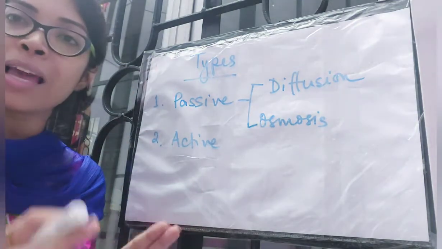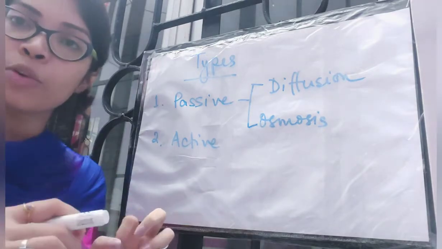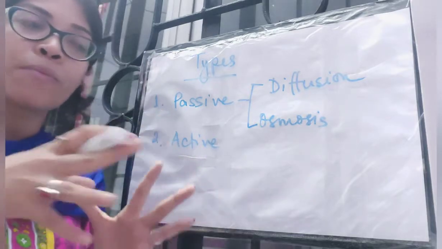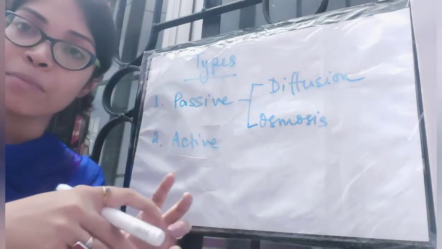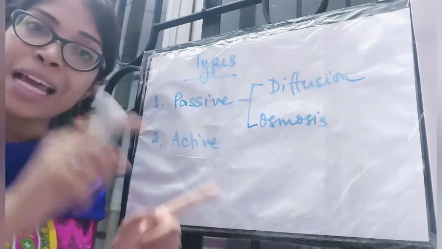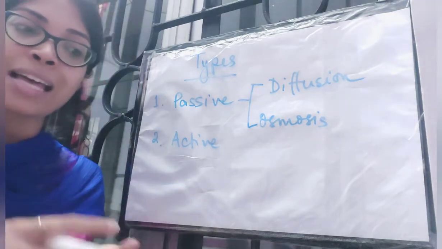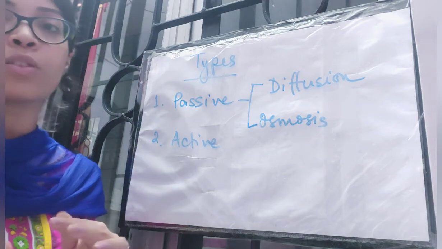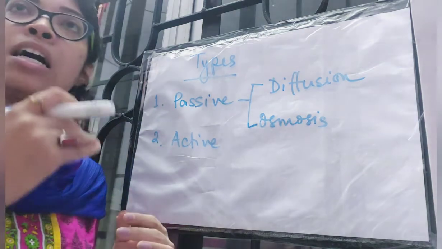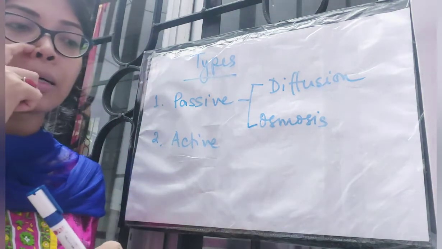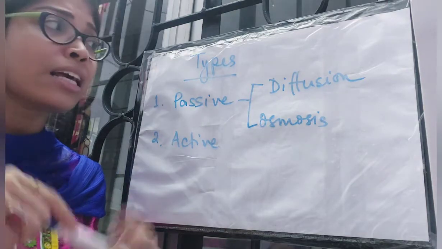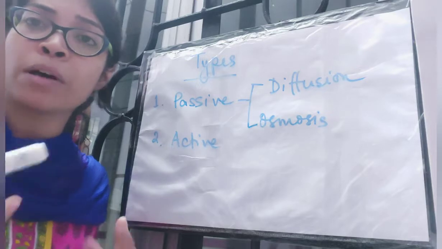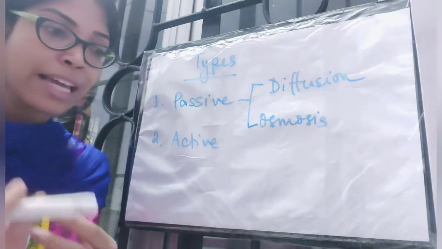That is because the atoms, the molecules of the perfume, have traveled from the area of higher concentration, where it has been sprayed, from that corner of the room to the opposite corner of the room where it has lower concentration, and thus it has attained equality. This is passive transport.